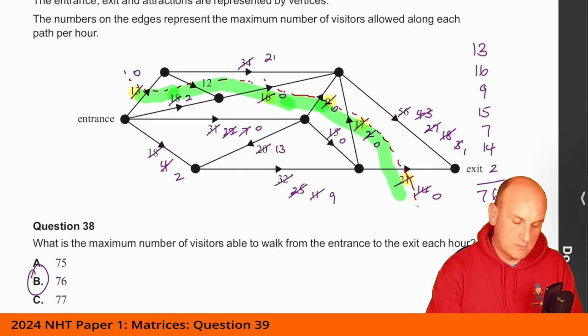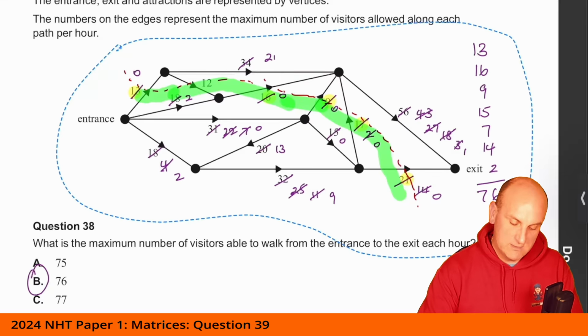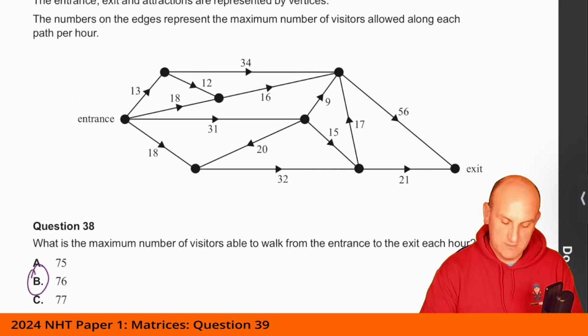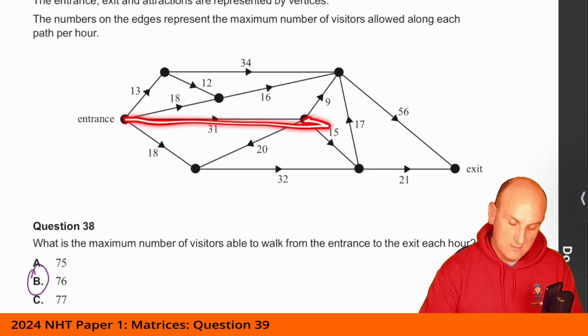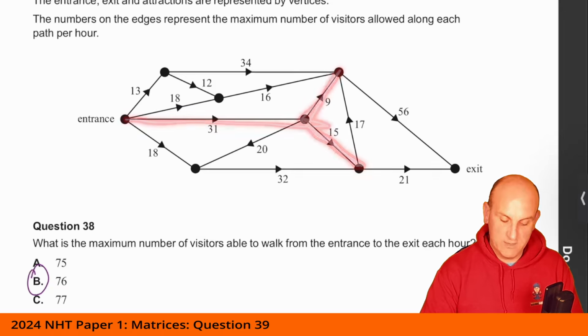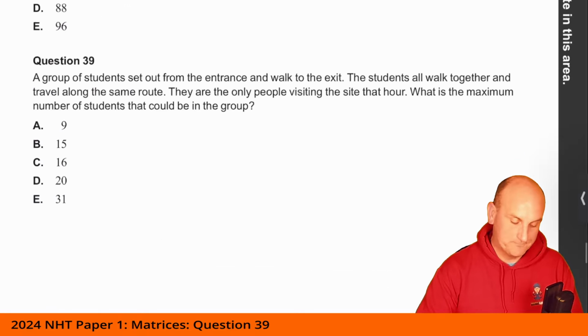And I am loath to rub this off because I'm actually going to reuse all of this. So what I'm going to do is I'm going to cut that at this moment in time, and I'm going to go, right, can I get 31 people through here all in one go? Well, yes, I can get 31 there, but nope, they can't go that way. Nope, they can't go that way. So 31 isn't a valid answer. 31 can't go that way either. So 31 is not basically possible.